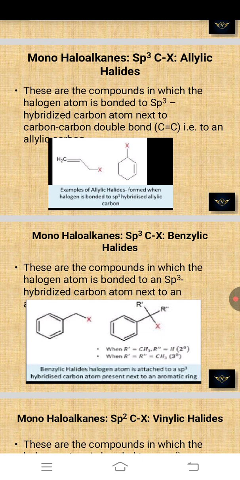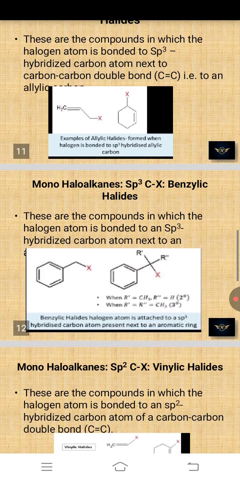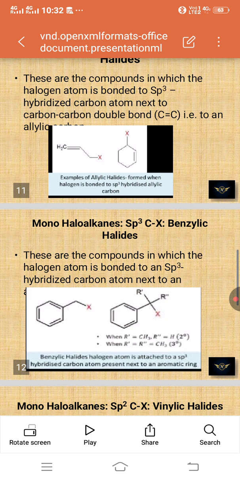These are the compounds in which the halogen atom is bonded to an sp3 hybridized carbon atom next to a carbon double bond, that is the allylic halide. Example given: CH2 double bond CH, single bond, and a halogen group is also there. It is an allylic halide.